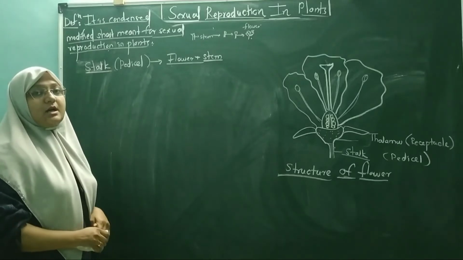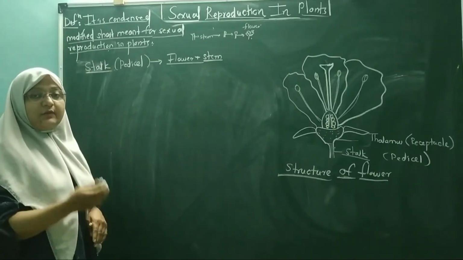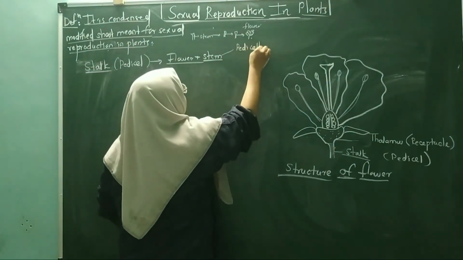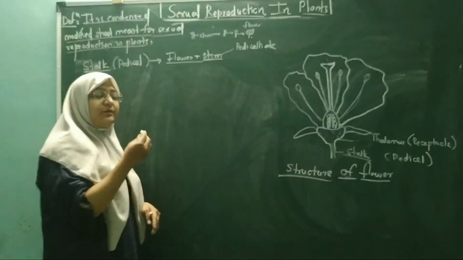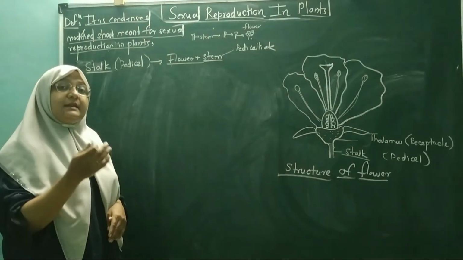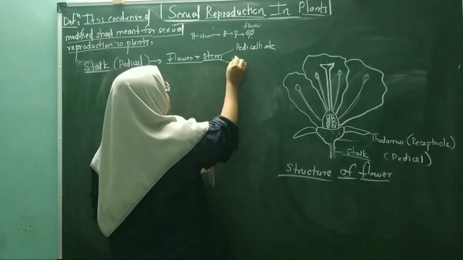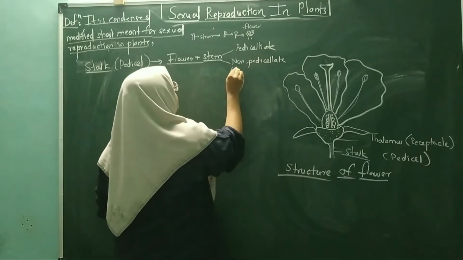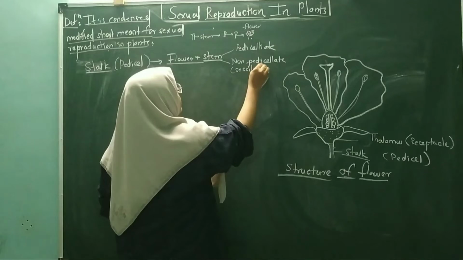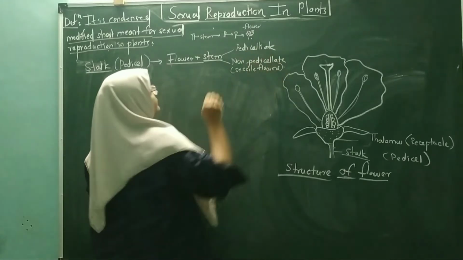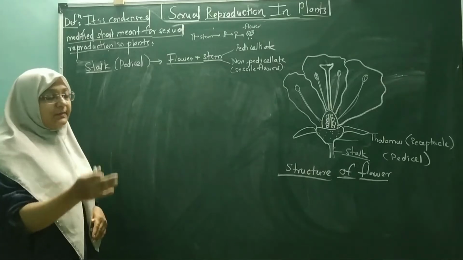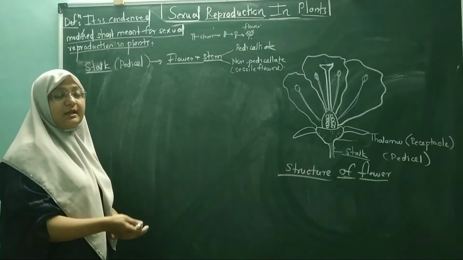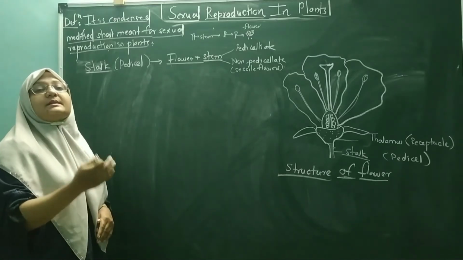That kind of flowers are called non-pedicellate. And the flowers which have the pedicel present are called pedicellate flowers. And some of the flowers don't contain the pedicel. These kinds of flowers are called non-pedicellate, and in biological language, these flowers are called sessile flowers. So the flowers which have the pedicel are called pedicellate flowers, and the flowers which don't have the pedicel are called non-pedicellate or sessile flowers.